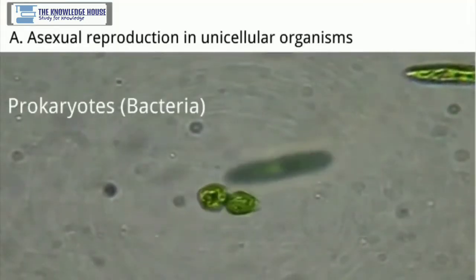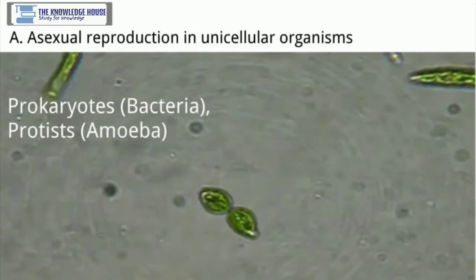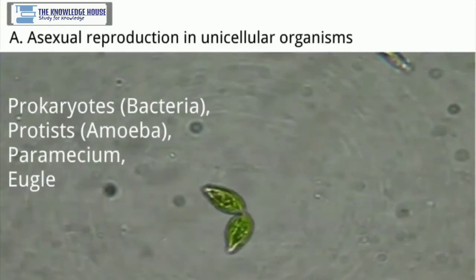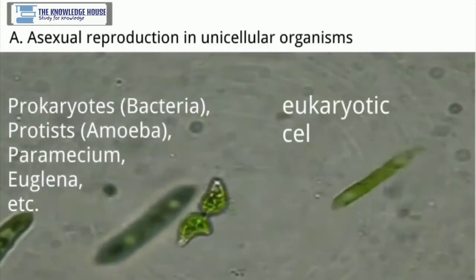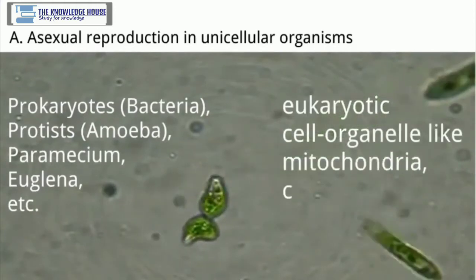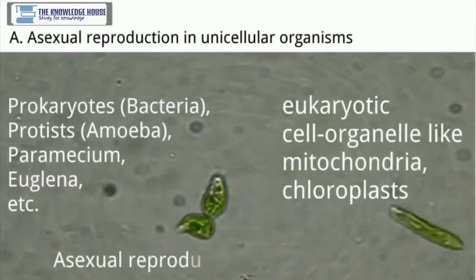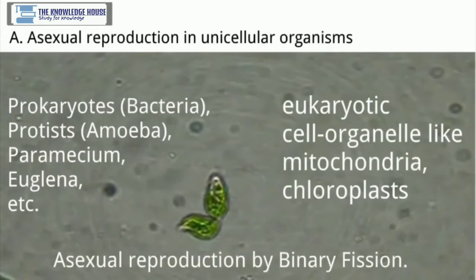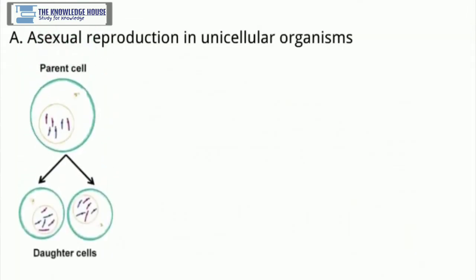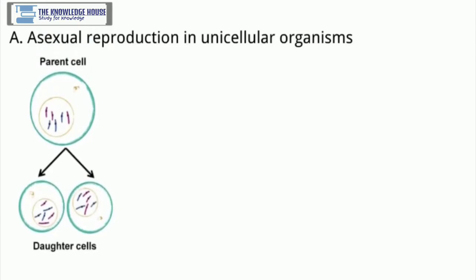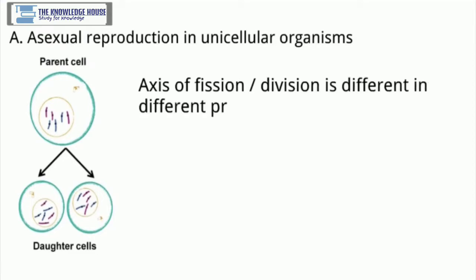Prokaryotes, bacteria, protists, amoeba, paramecium, euglena, etc., and eukaryotic cell organelles like mitochondria and chloroplasts perform asexual reproduction by binary fission. In this process, the parent cell divides to form two similar daughter cells. Binary fission occurs either by mitosis or amitosis.